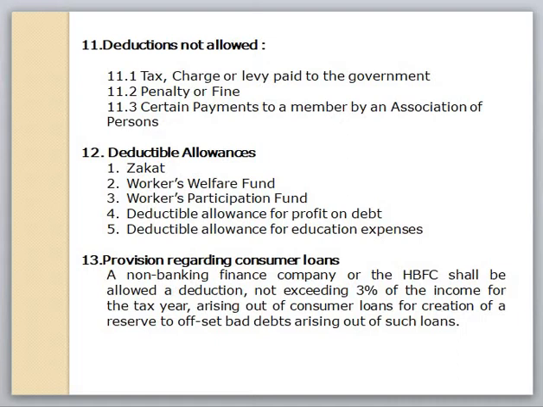Next is the provision regarding consumer loan. A non-banking finance company and the HBFC shall be allowed a deduction not exceeding 3% of the income for the tax year arising out of consumer loans, for credit to the reserve for bad debt arising out of such loans, where the bad debt cannot be wholly set off against the reserve. Any amount of bad debt exceeding the reserve shall be carried forward for adjustment against the reserve in the following years.